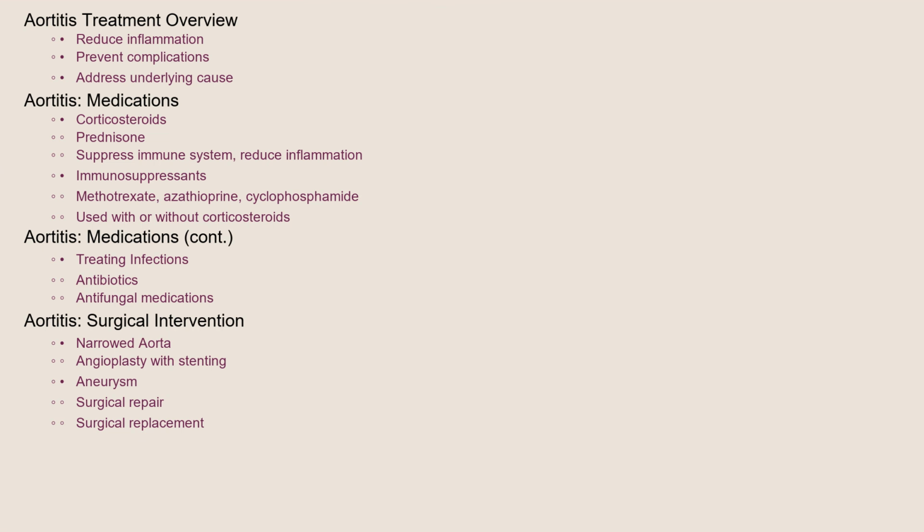The treatment of aortitis focuses on reducing inflammation, preventing complications, and addressing the underlying cause. Medications are the cornerstone of treatment. Corticosteroids, such as prednisone, are commonly used to suppress the immune system and reduce inflammation. Immunosuppressant drugs, such as methotrexate, azathioprine, or cyclophosphamide, may be used in conjunction with corticosteroids or alone in cases where corticosteroids are not effective. If the aortitis is caused by an infection, antibiotics or antifungal medications will be prescribed to treat the infection. In cases where the aorta has become narrowed or an aneurysm has formed, surgical intervention may be necessary. This could involve angioplasty with stenting to open up a narrowed aorta, or surgical repair or replacement of an aneurysm.